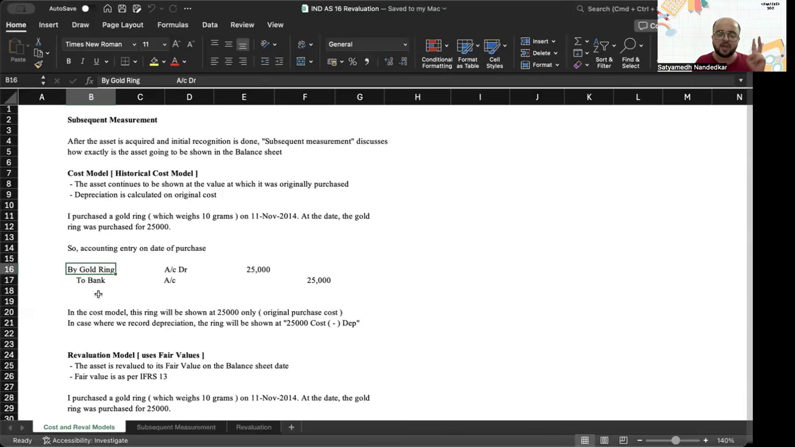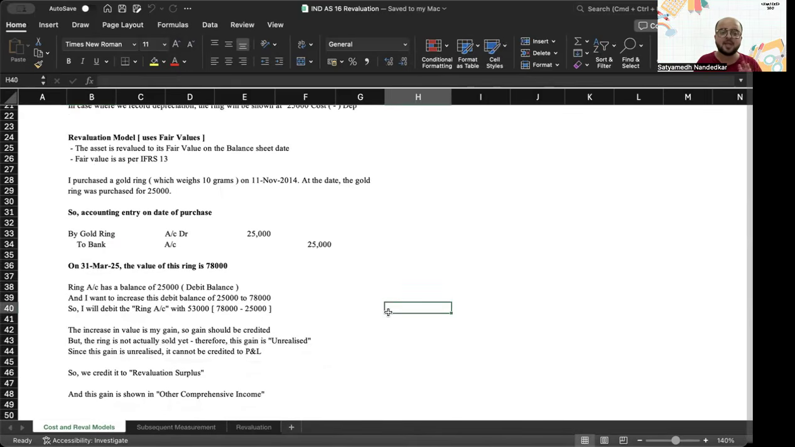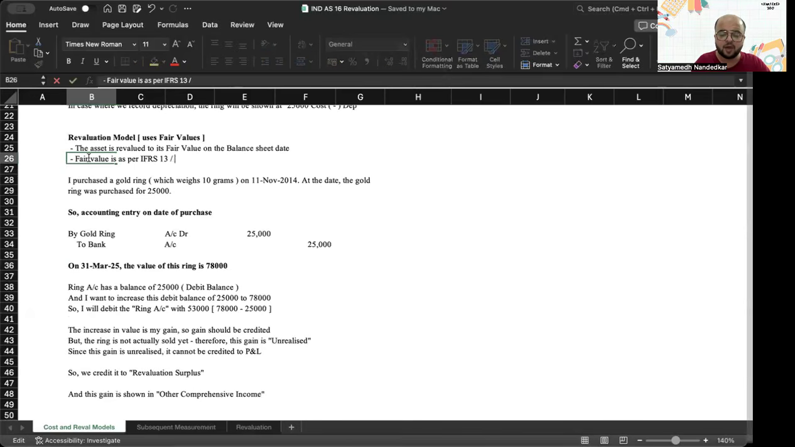The second model is known as the revaluation model. The asset is revalued to its fair value on the balance sheet date, and fair value is fair value as per IFRS 13 or IND AS 113, depending on how you want to look at it. It's basically one and the same.